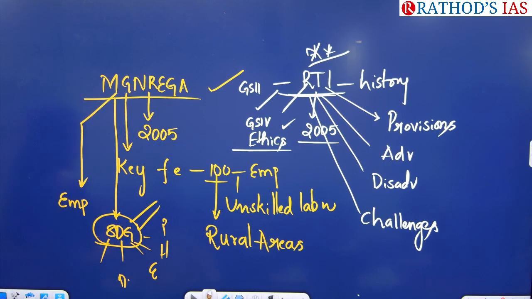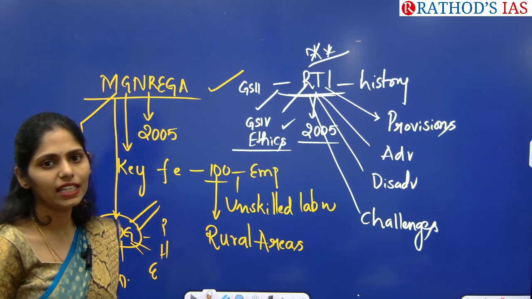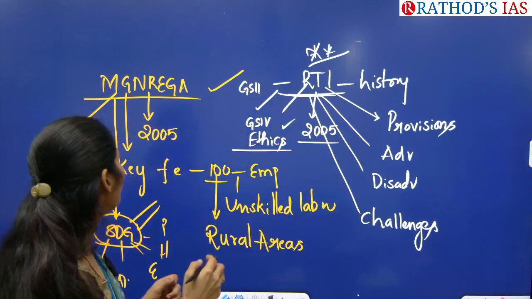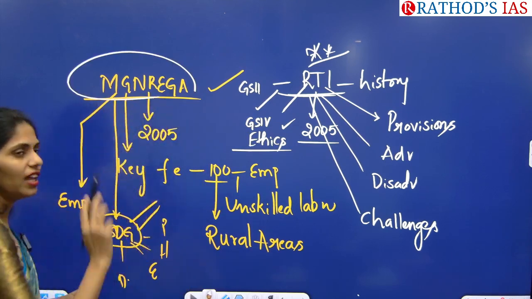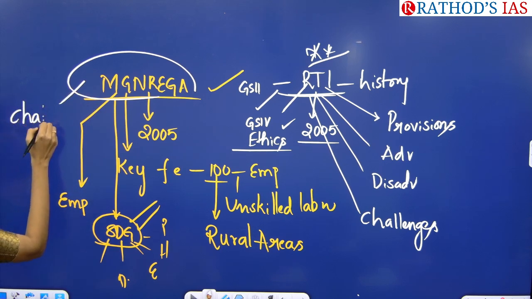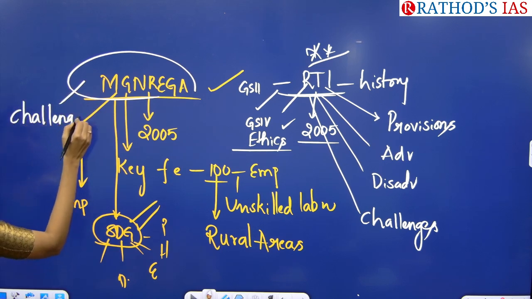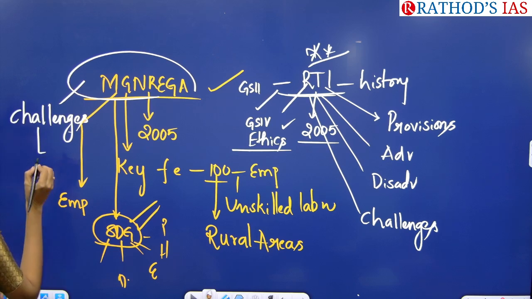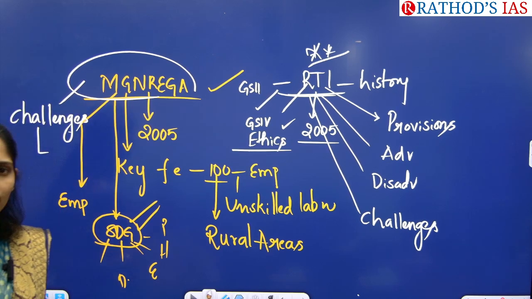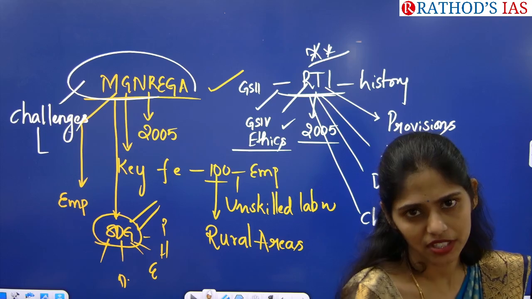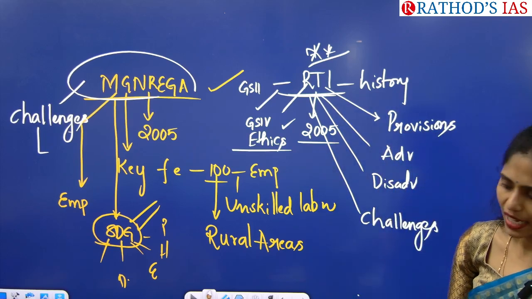in the state of West Bengal. In that RTI, people came to know that there are many flaws in the implementation of MGNREGA. That means you have to see what are the challenges faced by MGNREGA now. For example, I can say that so many bogus cards or fake cards are there. And next, they are not coming to work, but they are getting salaries. So this is a second important allegation.